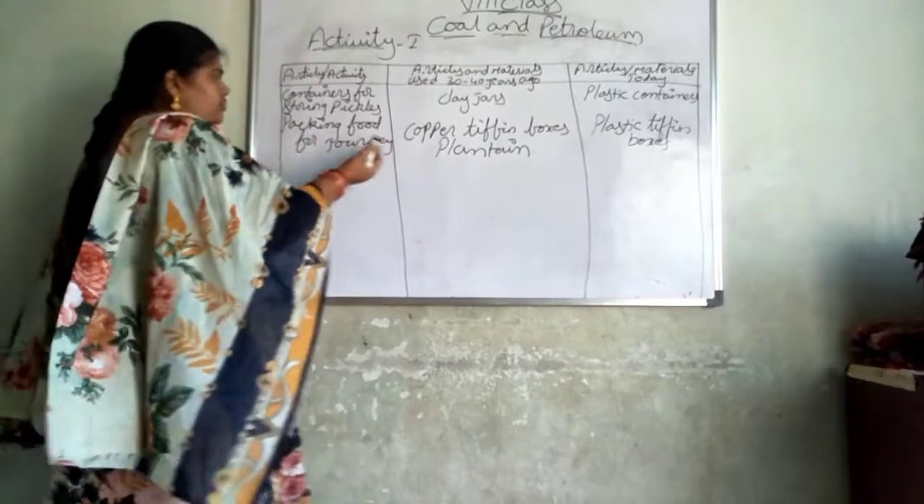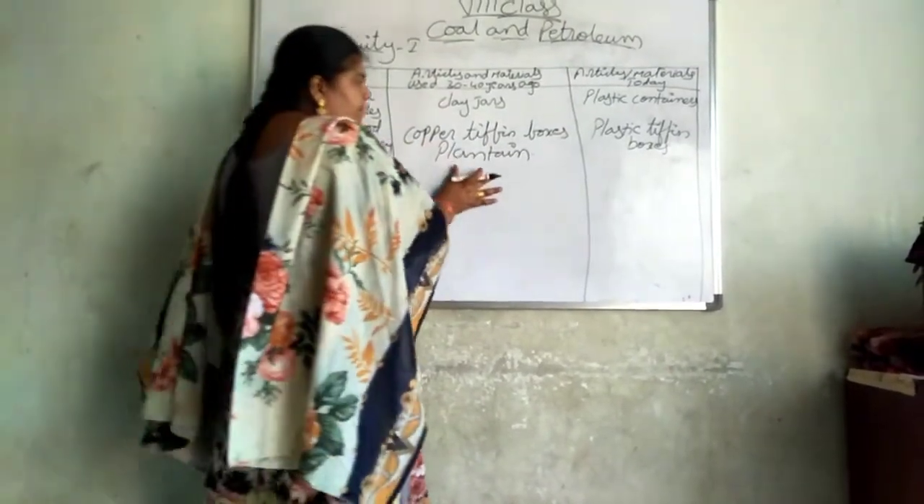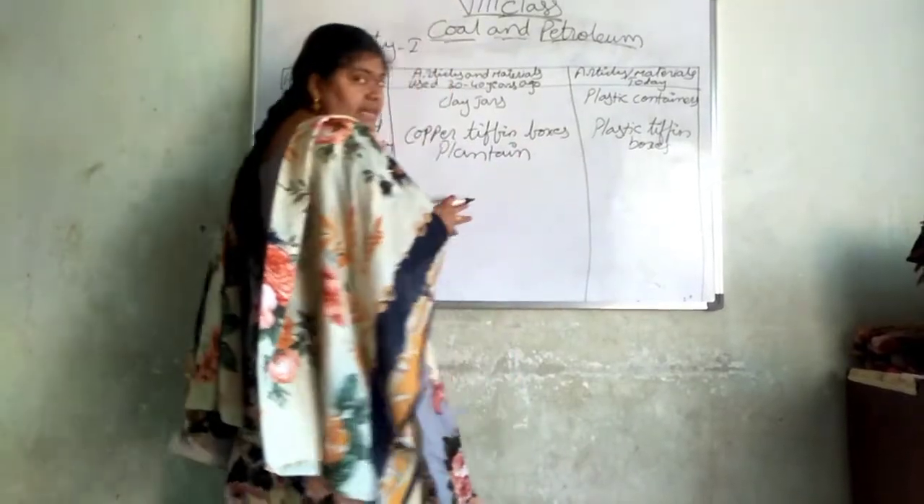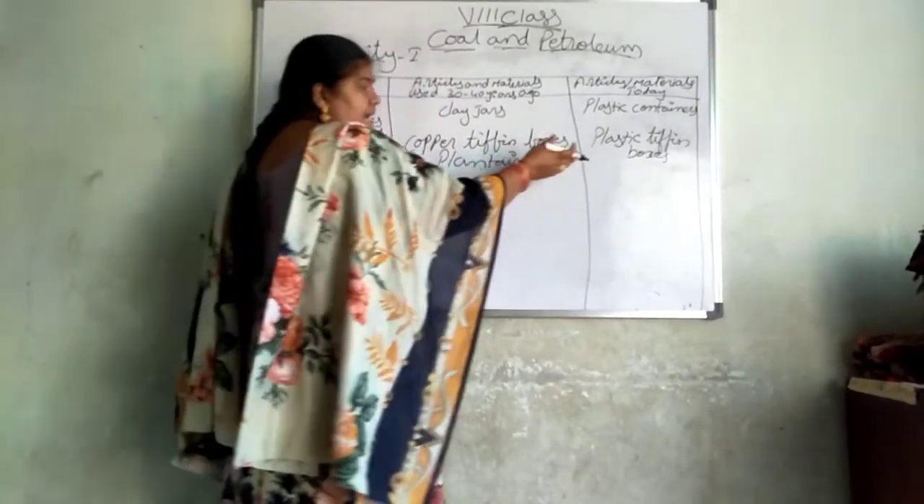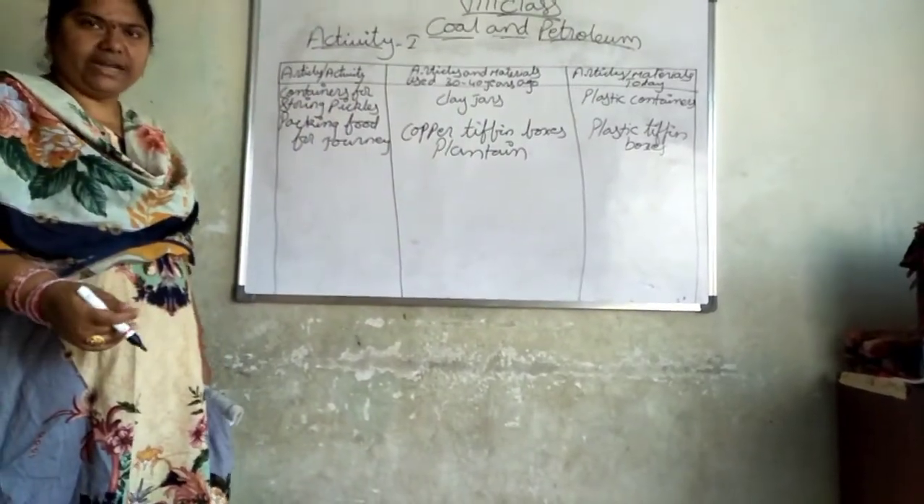So what do we have to do? Packing of food for a journey must be done with copper tiffin boxes or plantain leaves. That is the best option compared to plastic tiffin boxes. Even steel you can take.